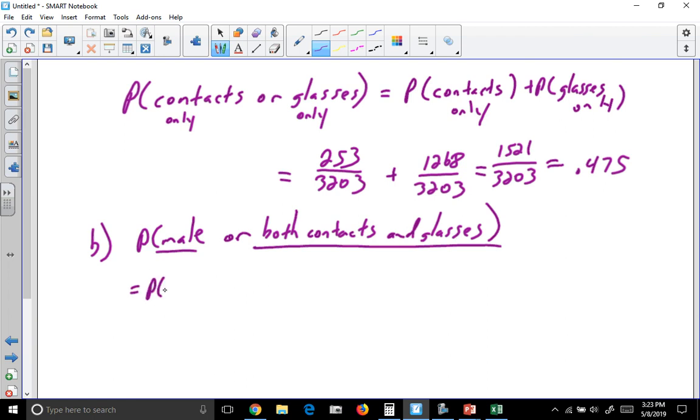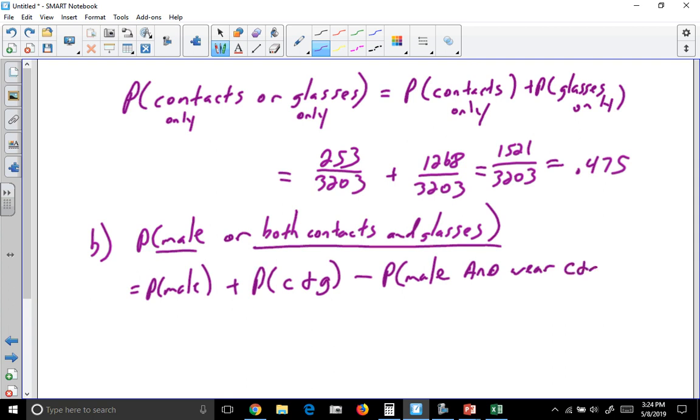So we need to take the probability that a person is a male plus the probability of wearing contacts and glasses and subtracting the probability that they're a male and wear both contacts and glasses.